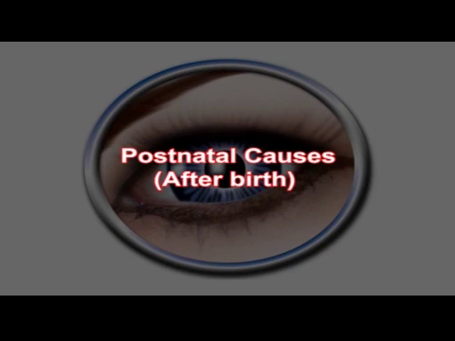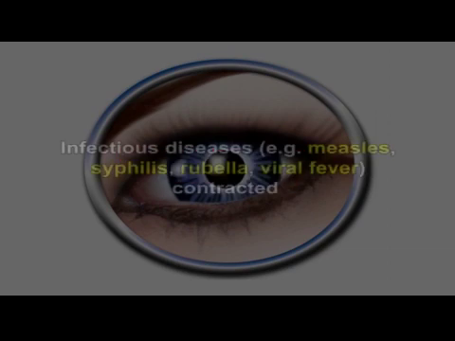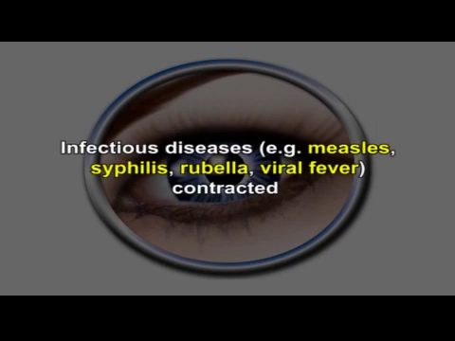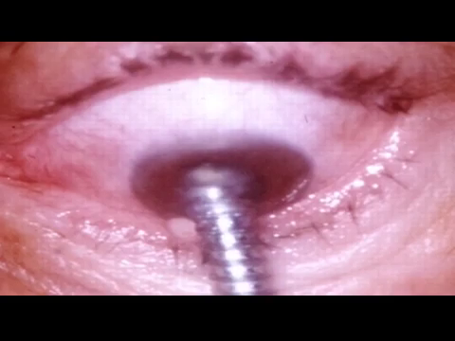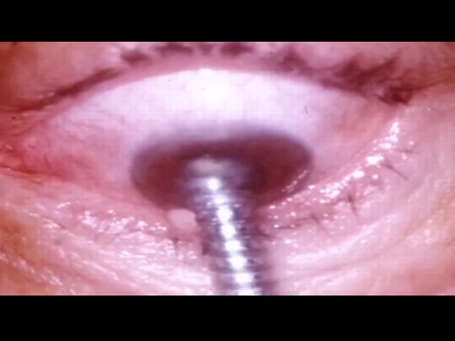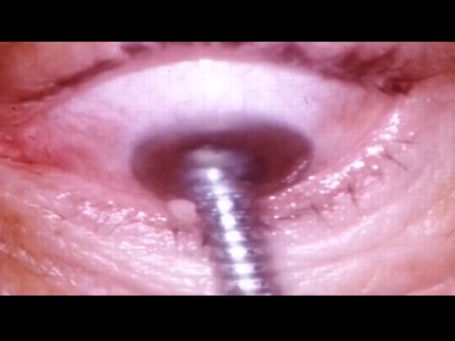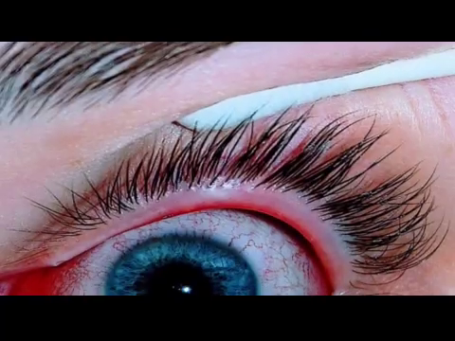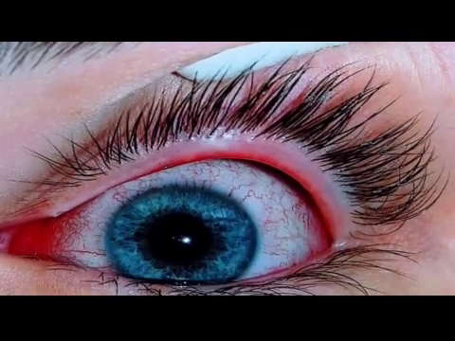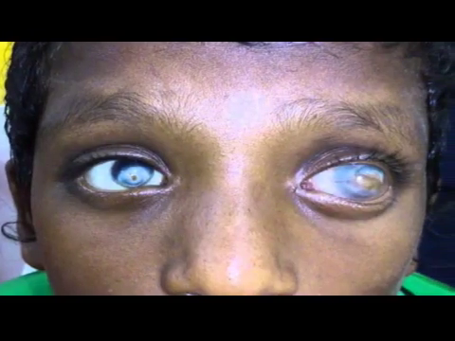Postnatal causes after birth: infectious diseases, example measles, syphilis, rubella, viral fever contracted by the child during childhood, injury to the eye such as a sharp object entering the eye or a head injury, tumors in the eye, neglect of infection of the eye, vitamin A deficiency.